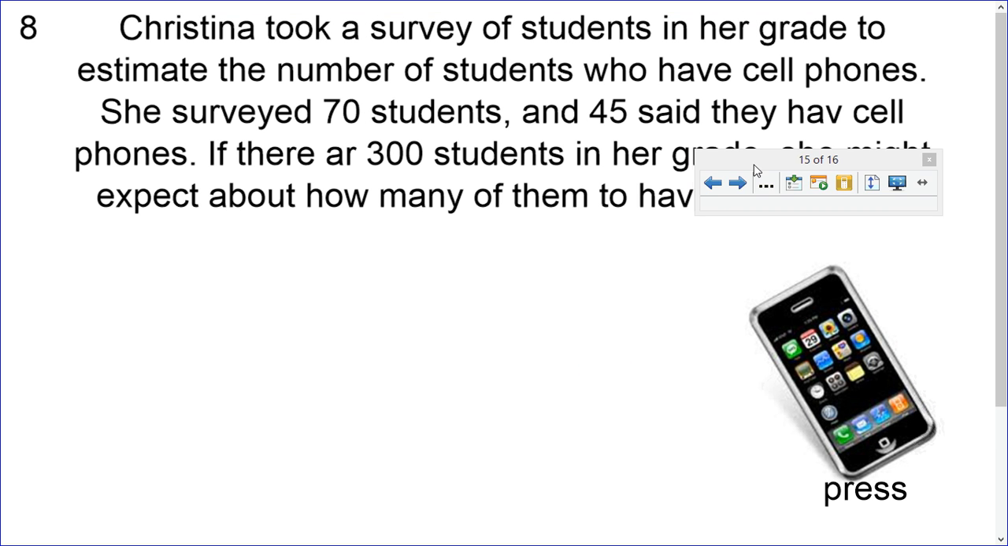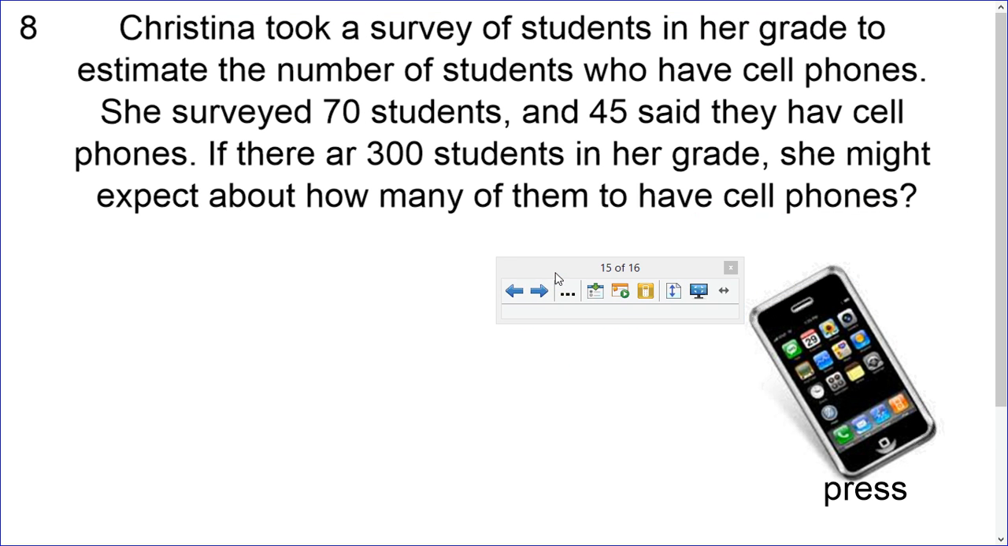Here's one for you. Christina took a survey of students in her grade to estimate the number of students who have cell phones. She surveyed 70 students and 45 said they have cell phones. If there are 300 students in her grade, she might expect about how many of them to have cell phones. So see if you can figure that one out.